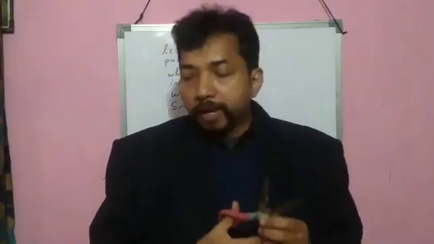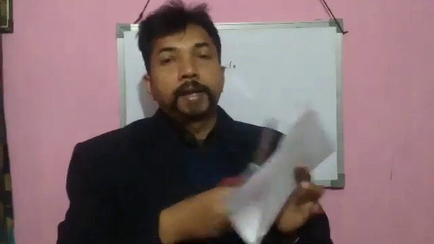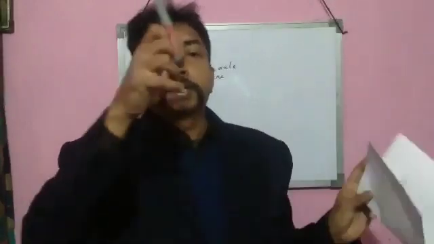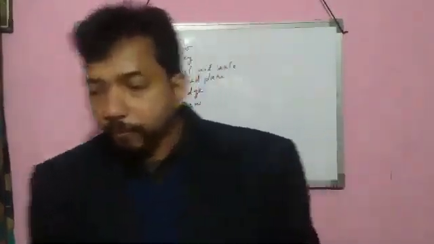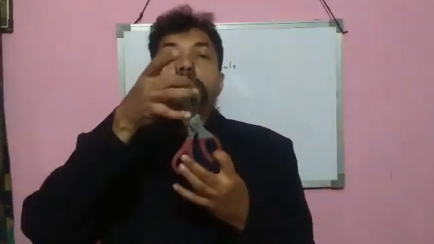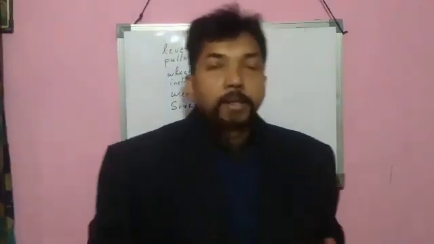And suppose that we have to cut a paper or any object, then we keep that object. This is called load. Here this paper is the load. And we apply force on this machine to cut this load. That is called effort. The distance between fulcrum and load is called load arm, and the distance between fulcrum and effort is called effort arm.